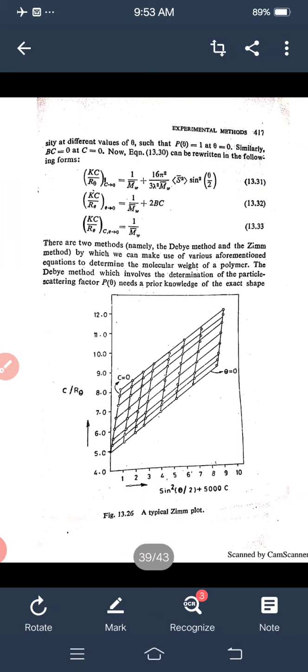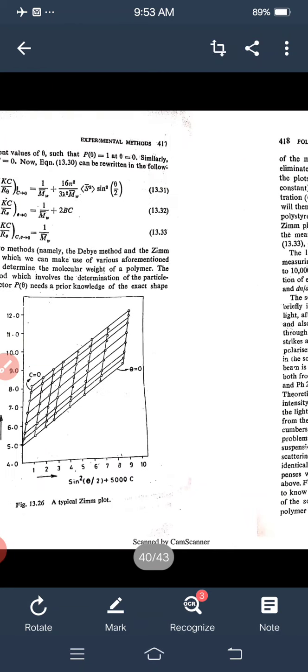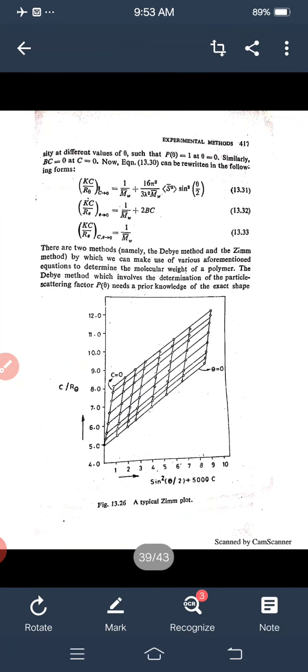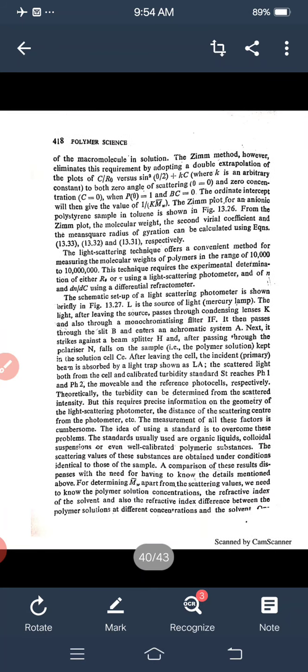The Debye method, which involves the determination of the particle scattering factor P theta, needs prior knowledge of the exact shape. A typical Zimm plot has x and y axes, with the x axis having sine square theta upon 2 plus 5000 c, and the y axis c upon R theta.